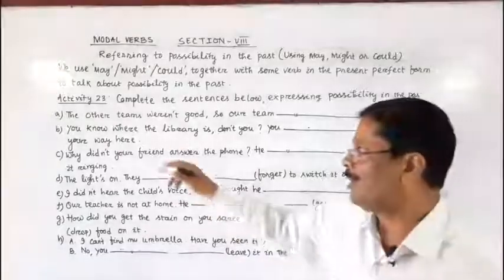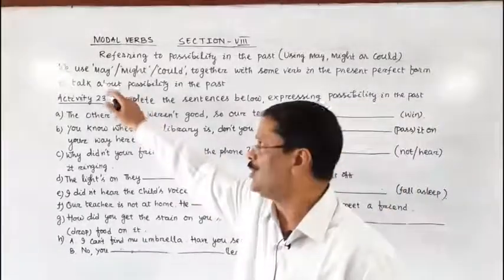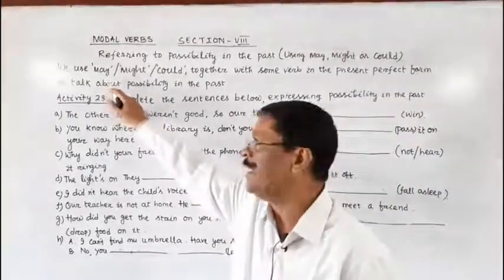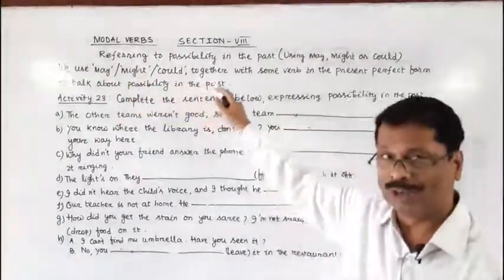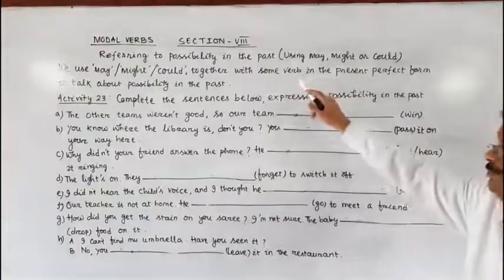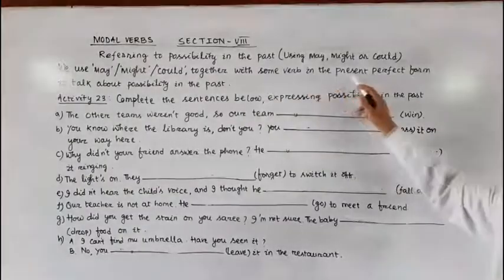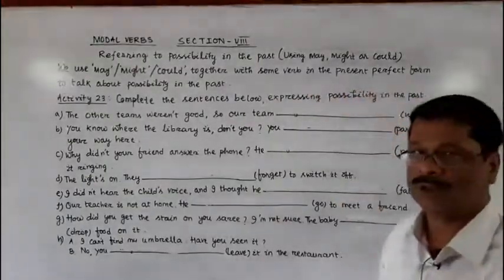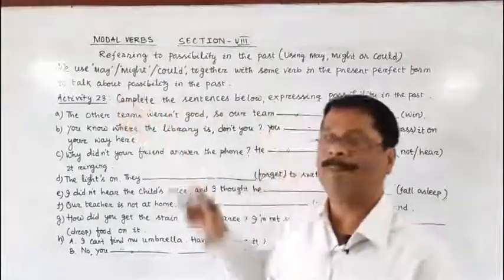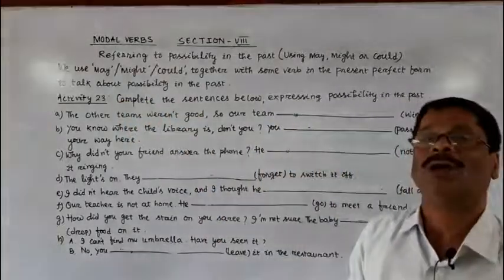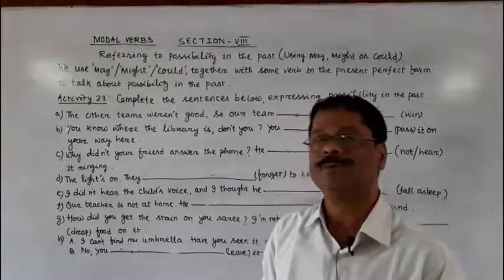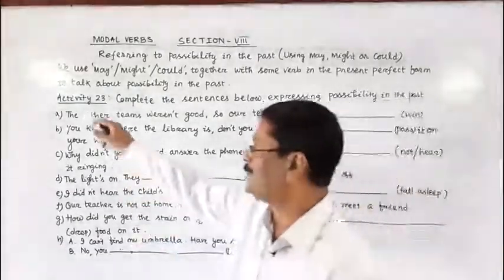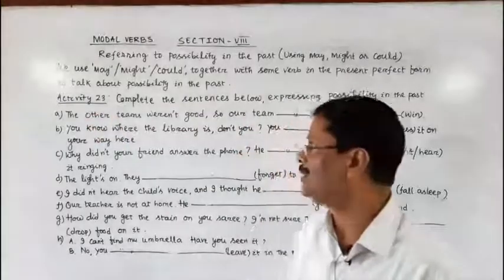Clear? So, what have you understood? We use the modal verbs may or might or could together with some verbs in the present perfect form to talk about the past possibility. Now let us go through the activity. Here is activity number 23.